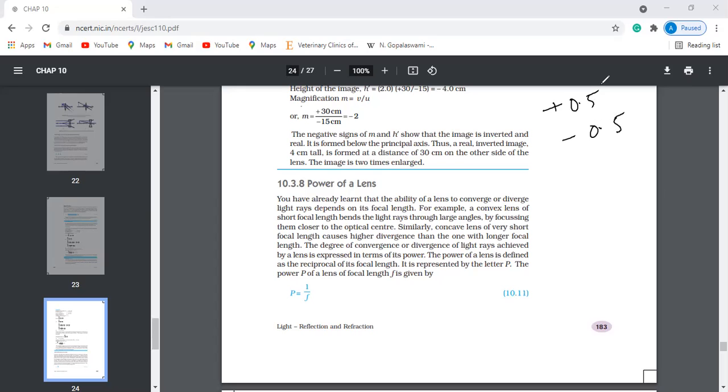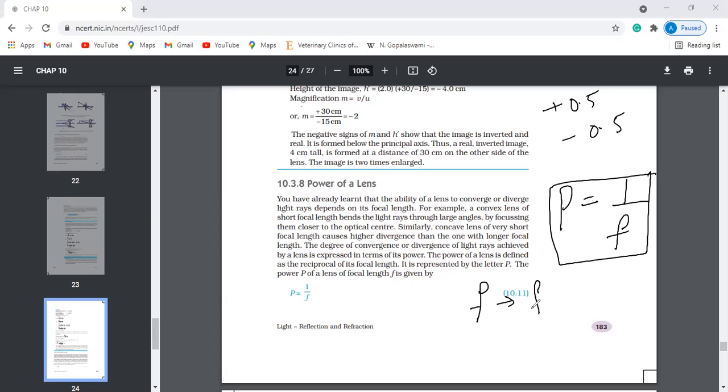What does it mean? The power of the lens is given by P is equal to 1 by f, where f is the focal length. Now tell me, if P is negative, can you tell me which lens we have used?